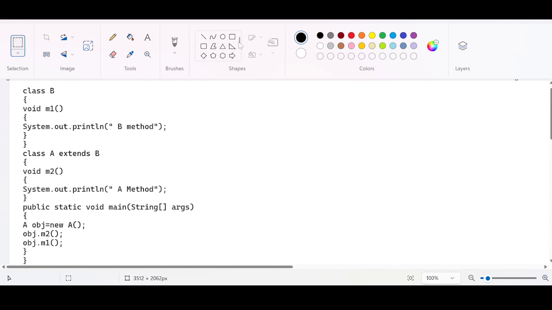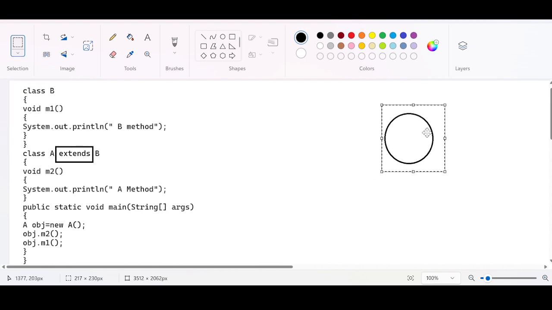The moment you see this extends keyword, it means both classes are in a relationship. What kind of relationship? Parent and child relationship. Just imagine these things in your mind, or you can take pen and paper and draw them as soon as you see a relationship between two classes.